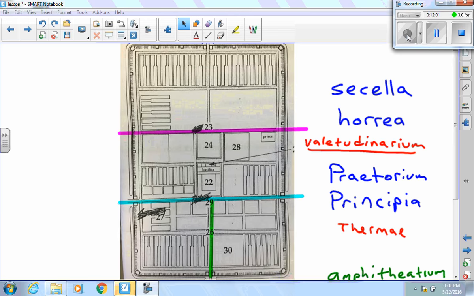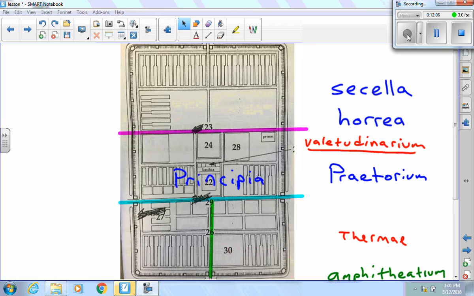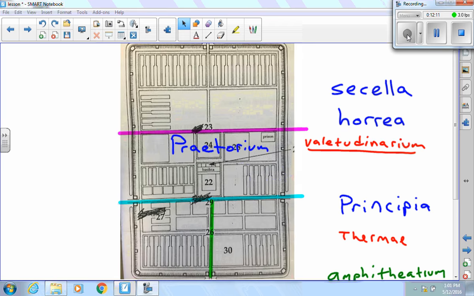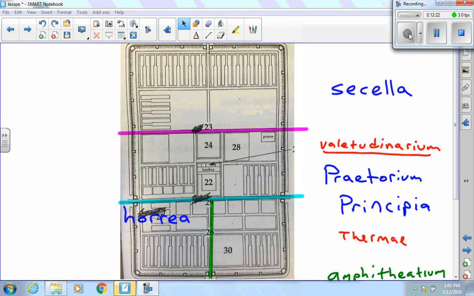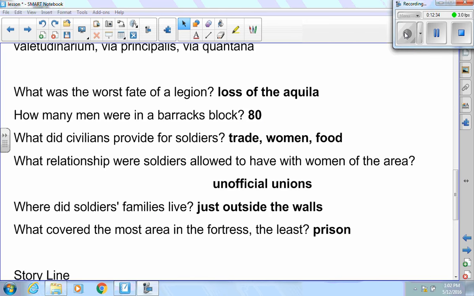The Thermae, they belong right there, number 30. Principia, that's the headquarters, 22. Praetorium, that's where my leader lives, that's 24. The hospital is right here, right next to the Praetorium. The Horrea is over here, quite a ways inside the encampment, because you want to protect your grain. The Sacellum is going to be inside the headquarters, just to the right or left of the basilica, whatever that great hall is.